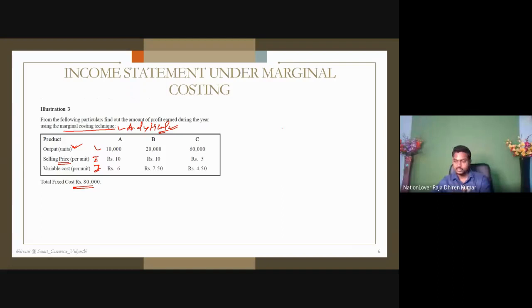You may already have studied, still I'm saying, fixed cost is always mentioned in total. Suppose 50,000. That means fixed cost in total means irrespective of units of production, irrespective of level of production, fixed cost remains fixed. That is 50,000.